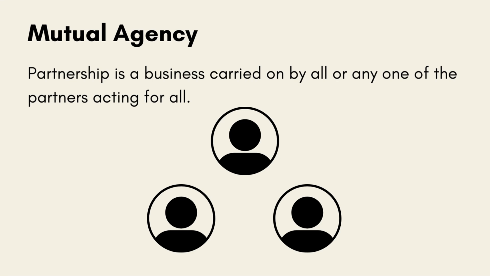Thus, each partner in a partnership acts as an agent for the other partners and for the partnership as a whole. Every partner in a partnership firm is both an agent and a principal. He is an agent of other partners, as he represents them and thereby binds them through his actions. He is also a principal, as he too may be bound by the acts of all other partners.